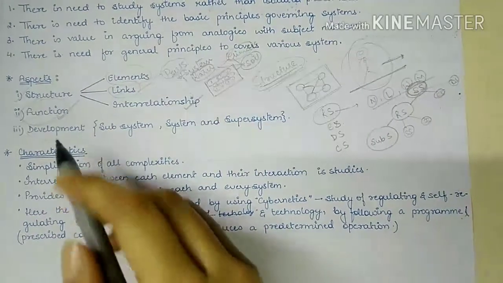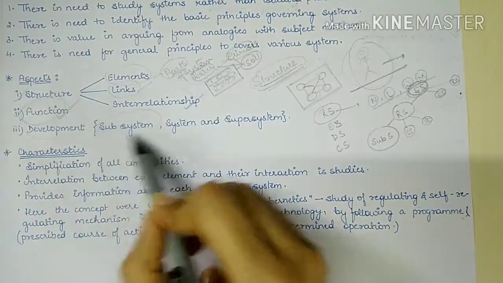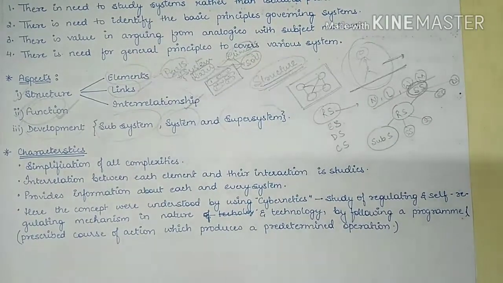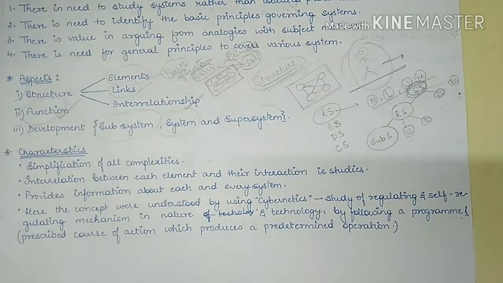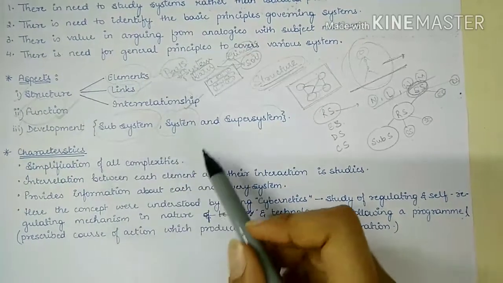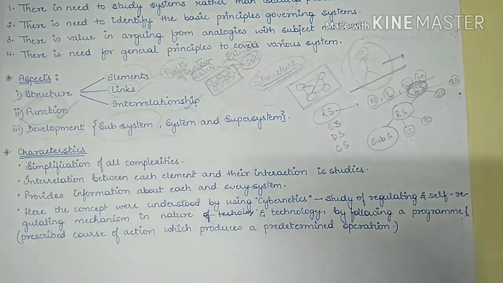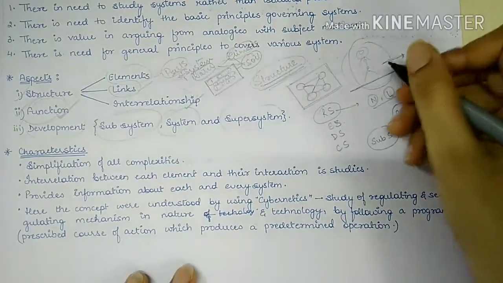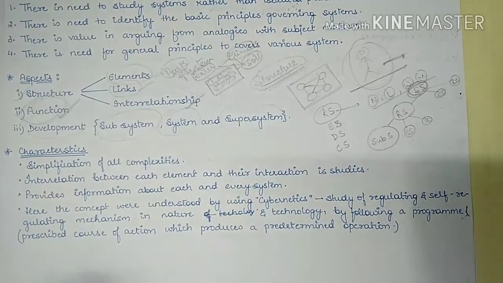So likewise the development of the system is studied: how all the subsystems and systems are connected, how they work. All this development or organization of the system is studied under development, and here we study how these systems and subsystems are connected to form a super system or to form a functioning system.